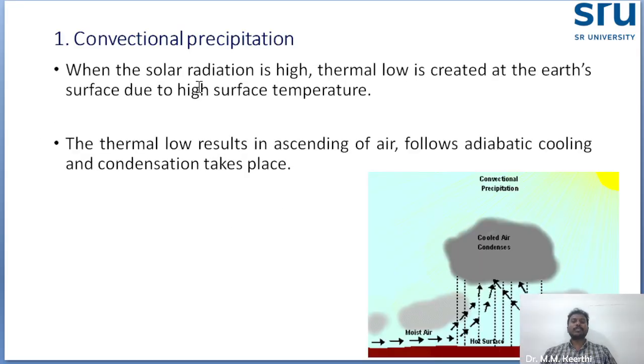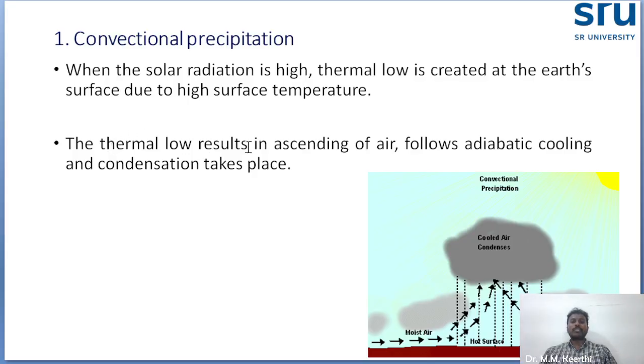Convectional precipitation means that when solar radiation is high, a thermal low is created at the earth surface due to the high temperature. I already told you, when the temperature is higher, the air automatically expands. Due to the higher radiation, a thermal low is created at the earth surface, with high surface temperature.